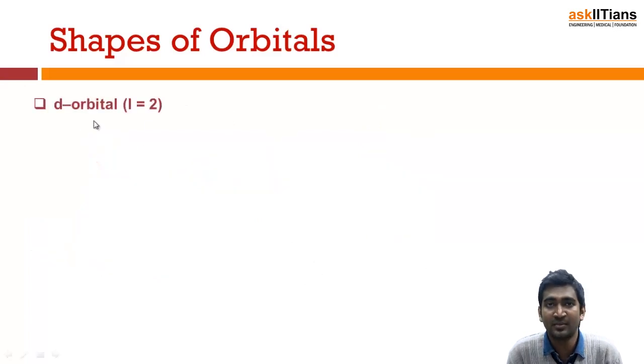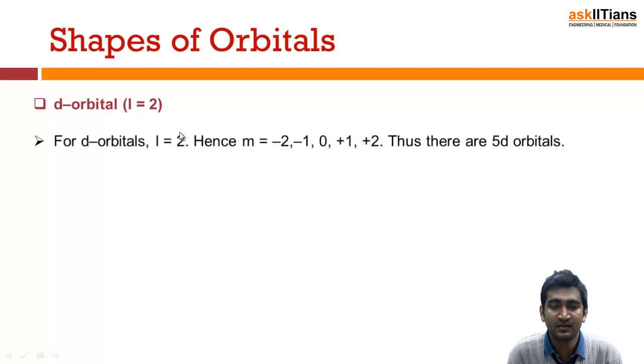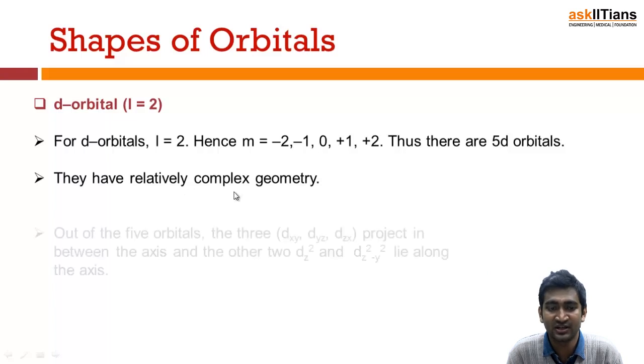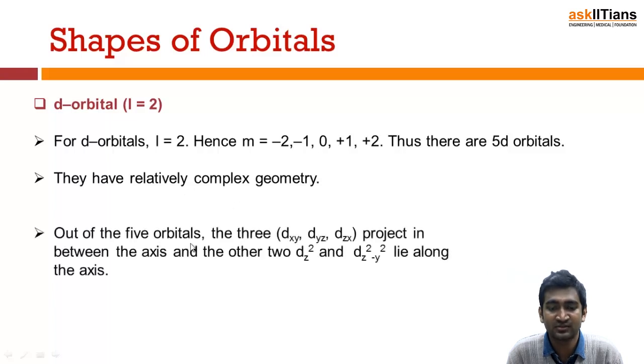Next come d orbitals, for which my L value will have the value 2. So L is equal to 2, that means I can have 5 orbitals here. They have relatively complex geometry, and out of these, the 3 (dxy, dyz, dxz) lie between the axes, and the other two lie along the axes, meaning dz square will be along the z axis and dx square minus y square will be along the x and y axes.